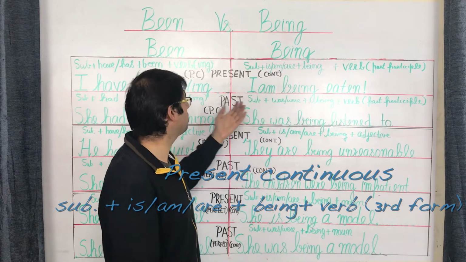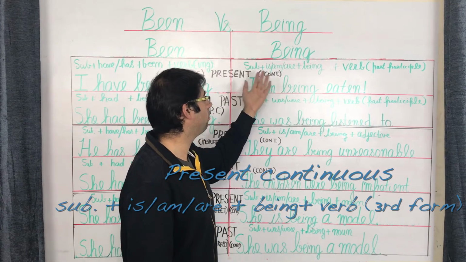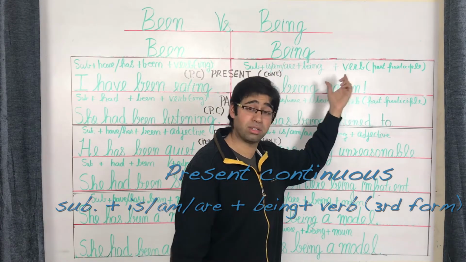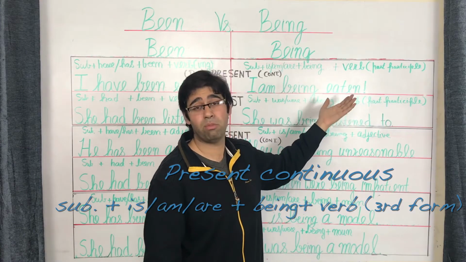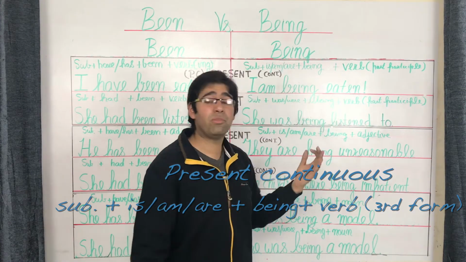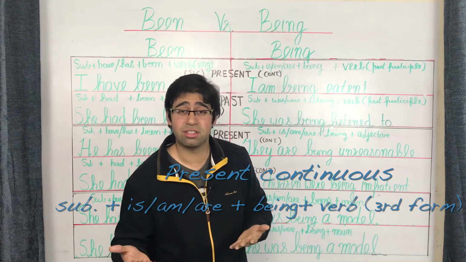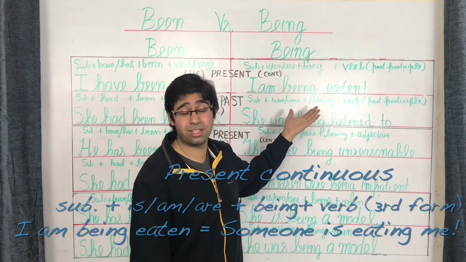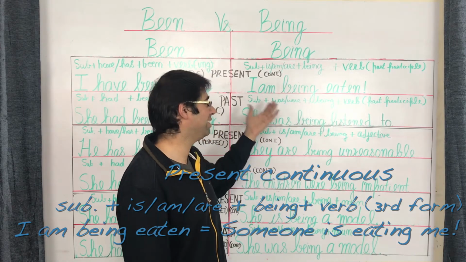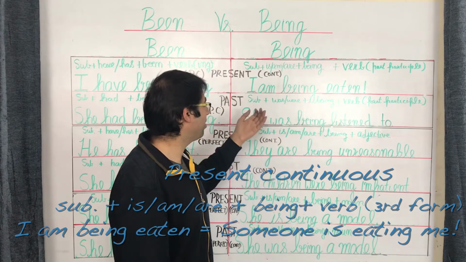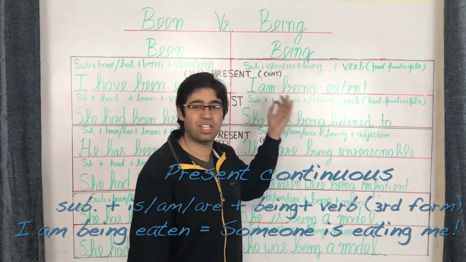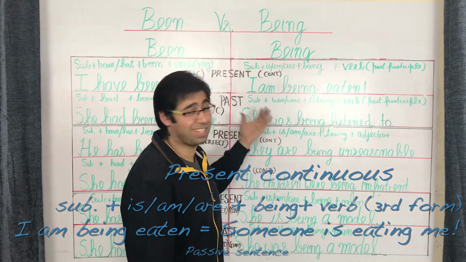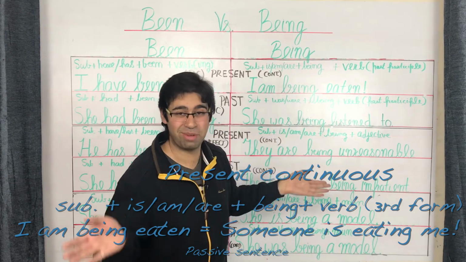You have the sentence structure such as subject plus is, am or are depending upon the subject, followed by being, followed by the verb in the past participle this time, which is to say the third form of the verb. Now what this does is this gives rise to passive structure sentences. You have a passive sentence over here as I am being eaten. Now I'm very apologetic for that cannibalistic image, but I thought it the easiest and the best way to get through. So you've got a sentence I am being eaten, which essentially is the passive for someone is eating me. Now heaven forbid, but once again only for teaching purposes, let's not get serious about that image.